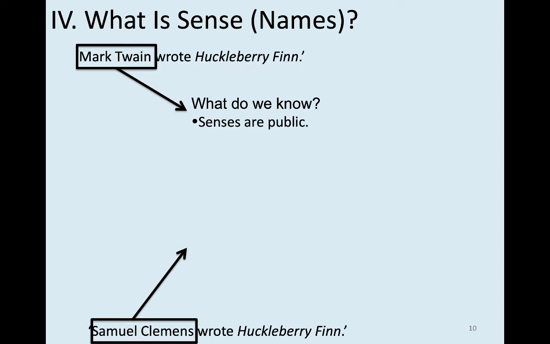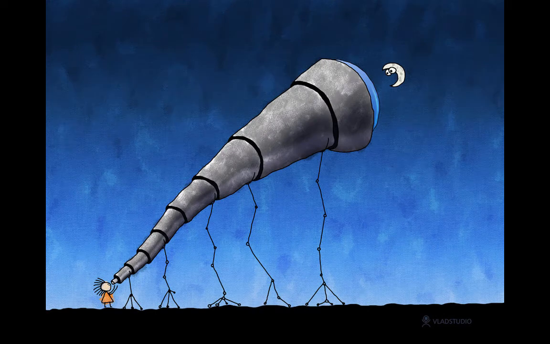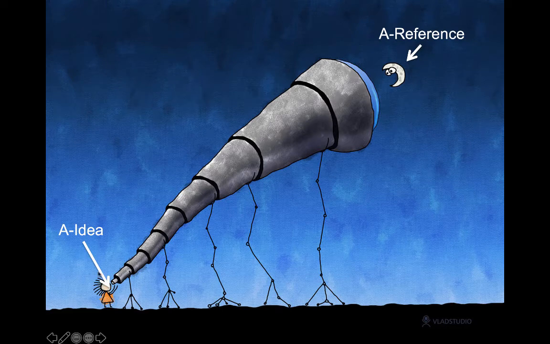So Frege thinks senses can't be ideas, but instead have to be something public, something that will allow for successful communication. And he offers an analogy to get his idea across. He says, imagine someone looking through a telescope at an object in the sky. Let's make it the moon. The moon, the object in the sky, is the referent, just like the name Mark Twain refers to the guy in the world, Mark Twain. And in your mind, you have some idea. That's your perceptual experience of the object, your perceptual experience of the moon. And then the sense, he says, is like the image on the end of the telescope.